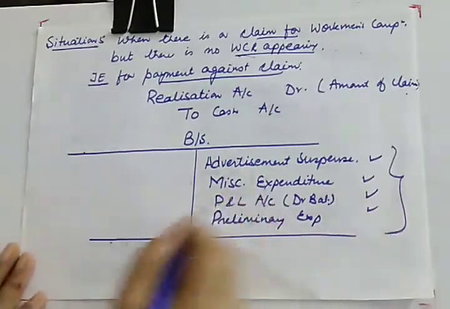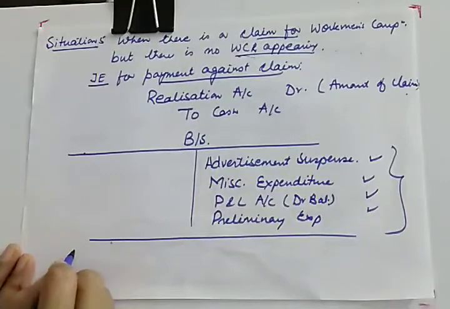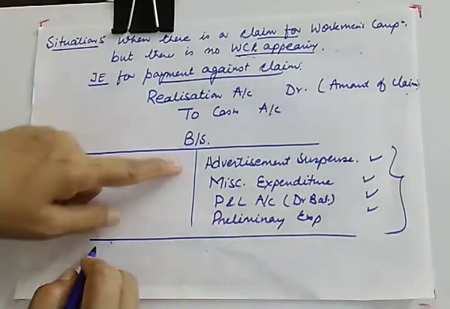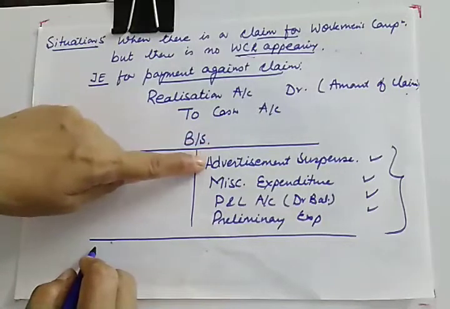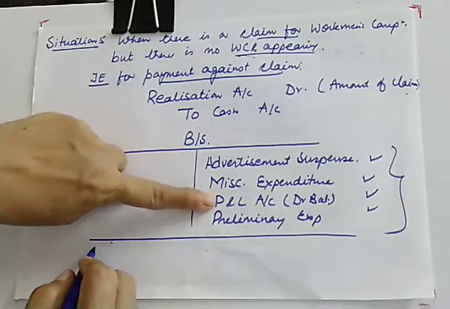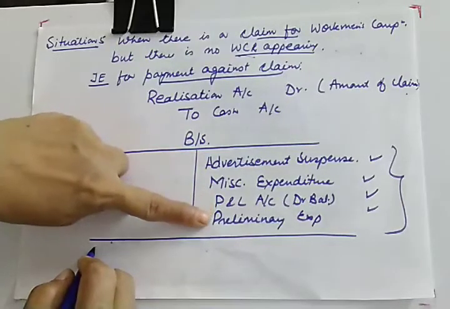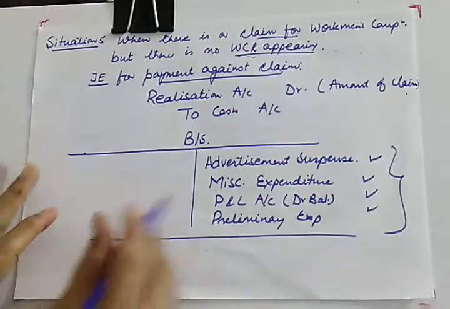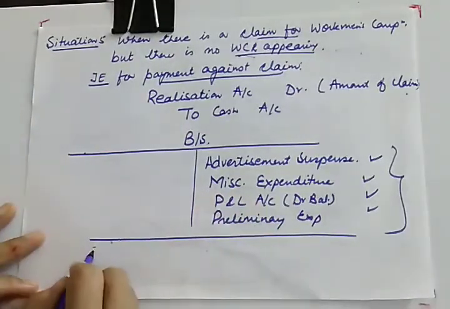So what is your journal entry in this case? Your journal entry will be individually, you will be giving debit to partners capital. So partners capital account debit to advertisement suspense, partners capital account debit to miscellaneous expenditure, partners capital account debit to profit and loss account, partners capital debit to preliminary expenses. So this is how it is to be treated.